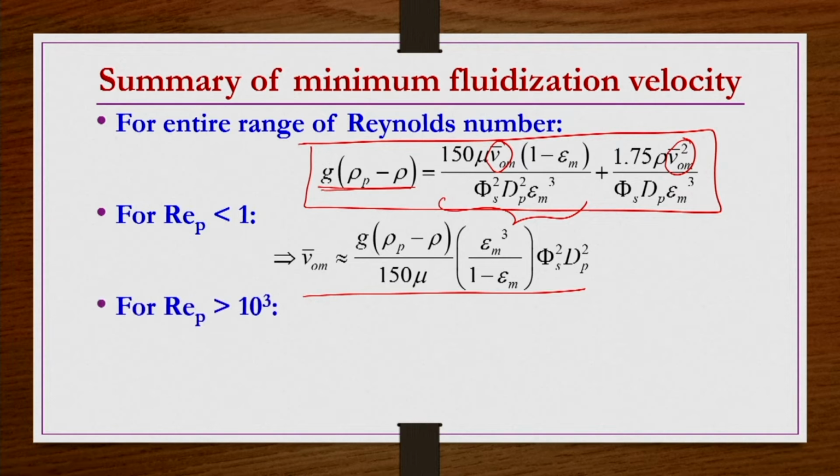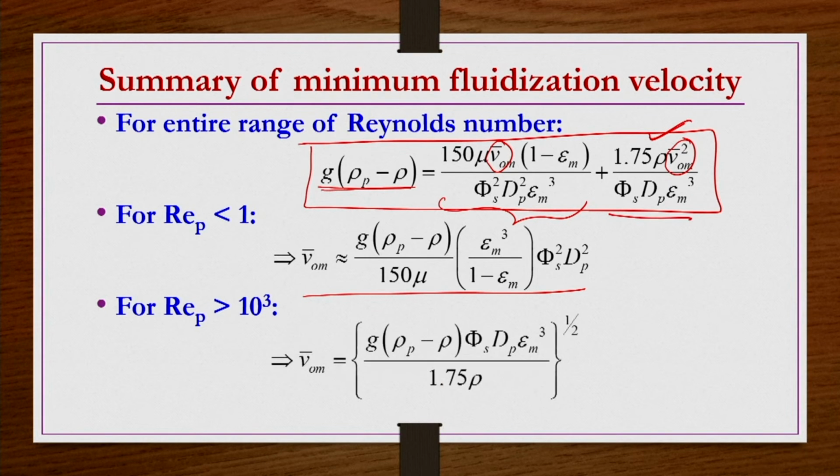Similarly, if REP is greater than 10 power 3, then the left hand side we keep as it is. In the right hand side we have taken only the second term and then simplified that equation for minimum fluidization velocity, and we got this equation. So if you know the Reynolds number for packed bed condition, and it is less than 1, you can use this equation for minimum fluidization to occur, or to calculate the velocity so that minimum fluidization occurs.